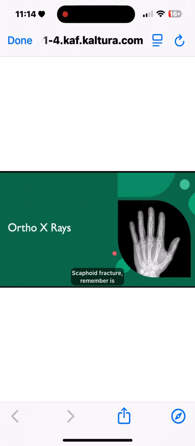Scaphoid fracture, remember, is the anatomic snuffbox. It's a non-union. It could require surgery to avoid arthritis long term. Typically, you need an MRI to see that scaphoid fracture. Mallet finger is the avulsion injury from extensor tendon rupture. The extension splint, you'll splint 6 to 8 weeks to heal in proper alignment. It's a long process with the mallet finger, but it is usually non-surgical. Fingers can be easily missed. They need to be x-rayed.